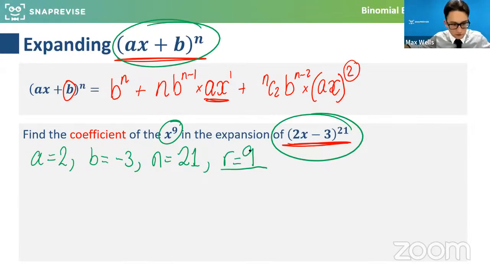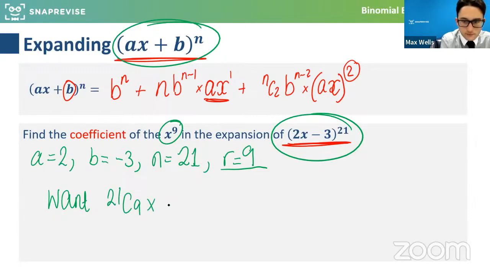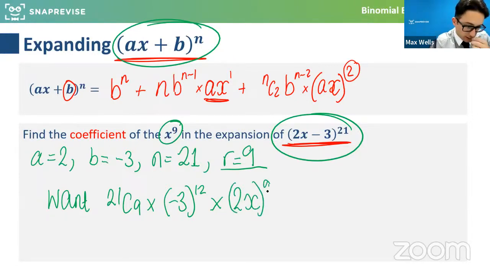Because if you're multiplying across 21 brackets and I want an x to the power of 9 term, there are going to be loads of ways of arranging this. But if I've got 21 different things multiplied together, 9 of which are the 2x, then the other 12 are all the -3s. There are going to be so many different ways of working this out. So this term will be 21 choose 9 times -3 to the power of 12 times 2x to the power of 9.